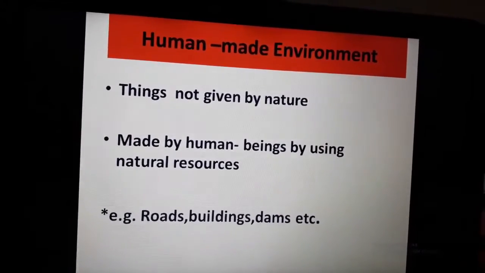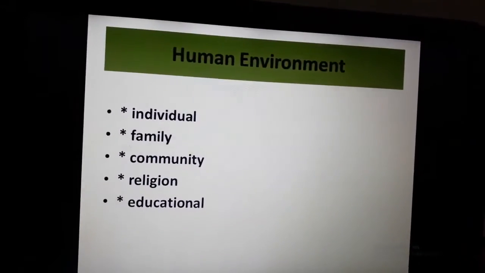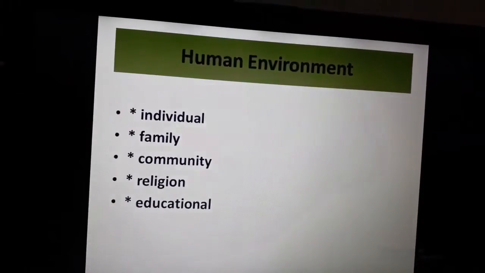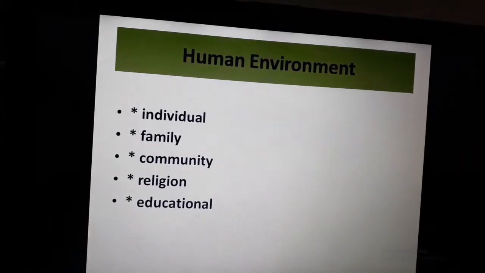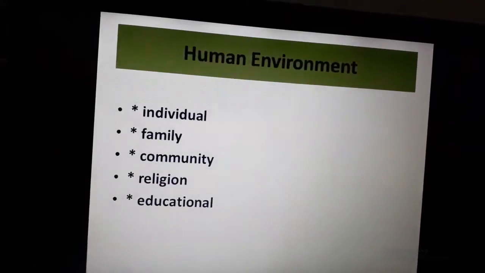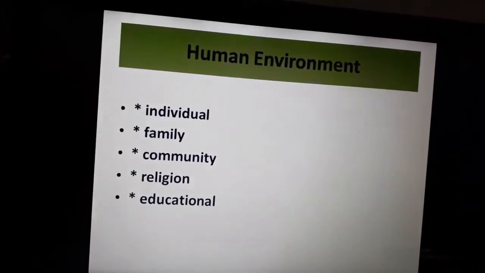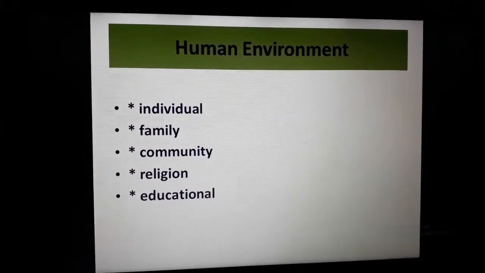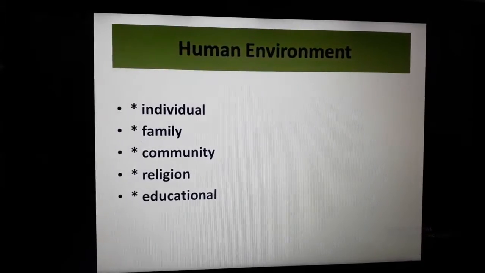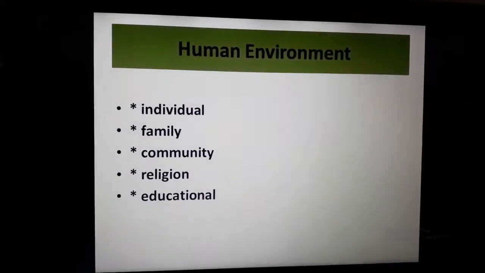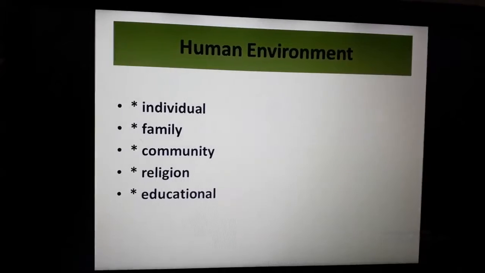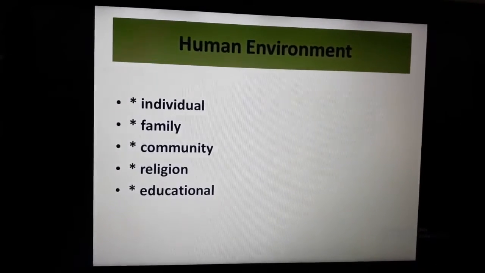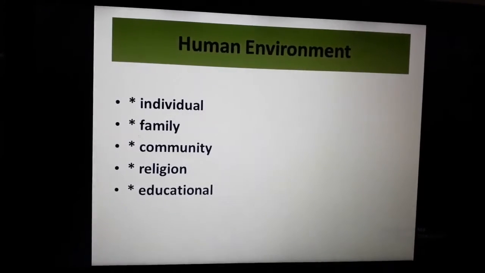The next one is human environment, the third one. Human environment, as we talked about earlier, refers to human beings only. That is the part which includes human beings, whether individual, family, community, religion, educational. So all about human beings we talk about in human environment.